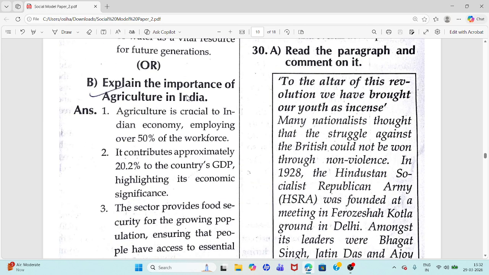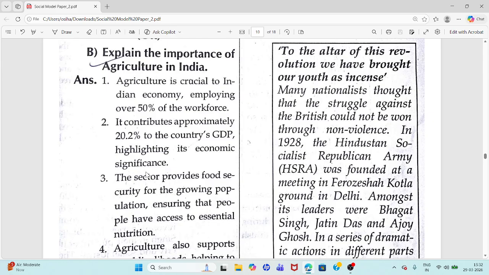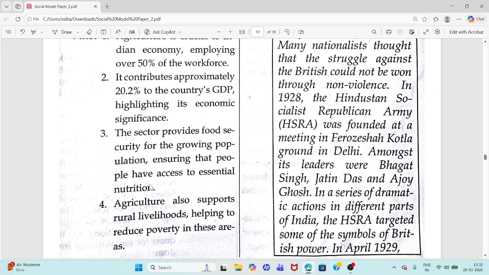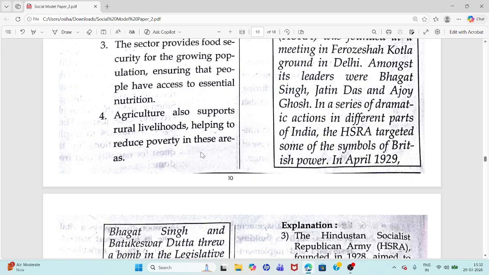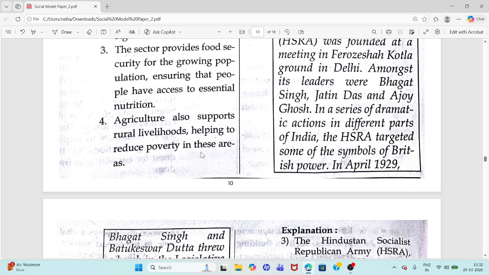B. Explain the importance of agriculture in India. You have to explain the importance of agriculture in which country? In India. Agriculture is crucial to the Indian economy, employing over 50% of the workforce. It contributes approximately 20% to the country's GDP. The sector provides food security for the growing population. Agriculture also supports rural livelihoods, helping to reduce poverty in these areas.